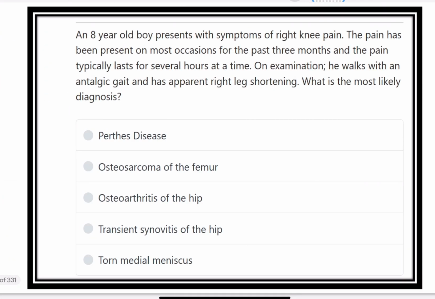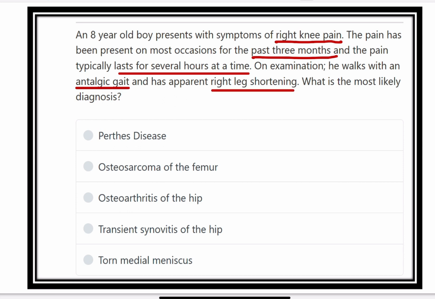An 8 year old boy presents with symptoms of right knee pain. The pain has been present on most occasions for the past 3 months, and the pain typically lasts for several hours at a time. On examination, he walks with an antalgic gait and has apparent right leg shortening. What is the most likely diagnosis?